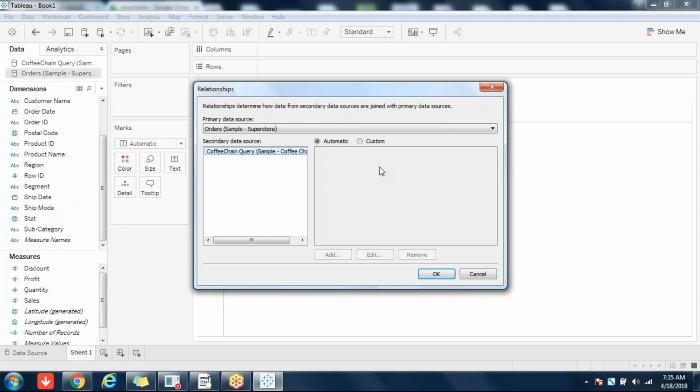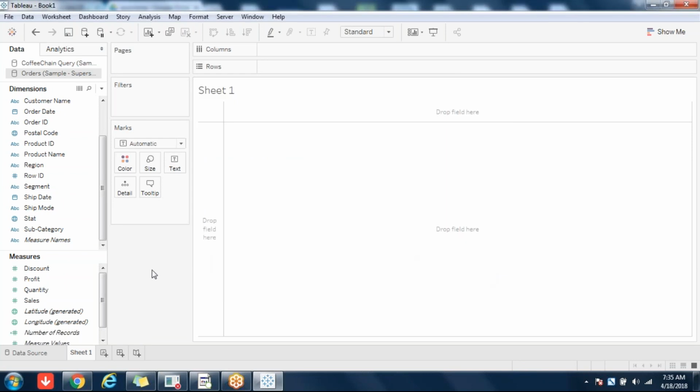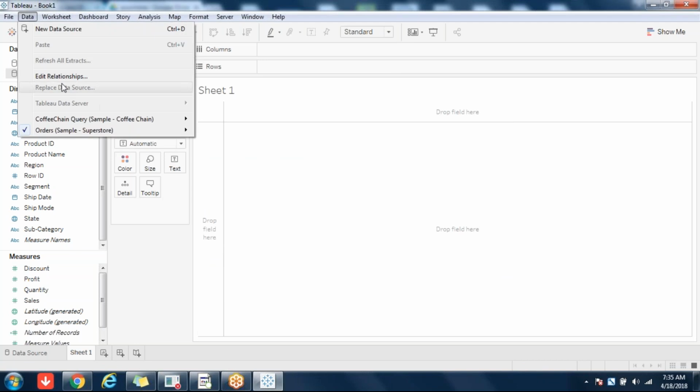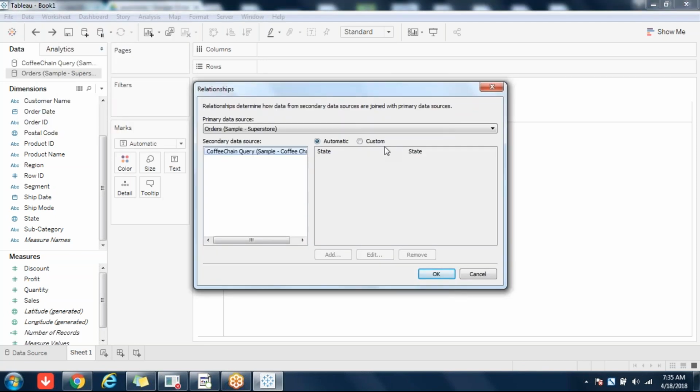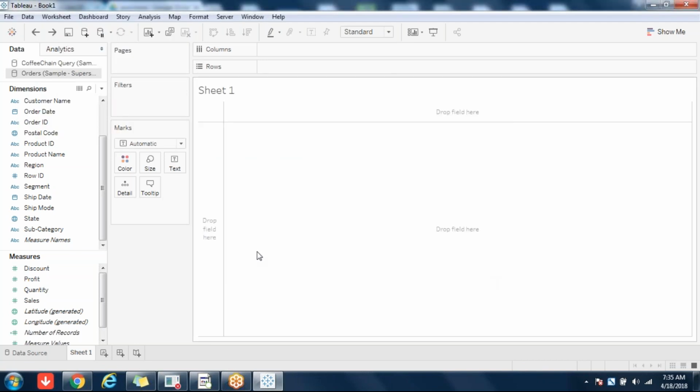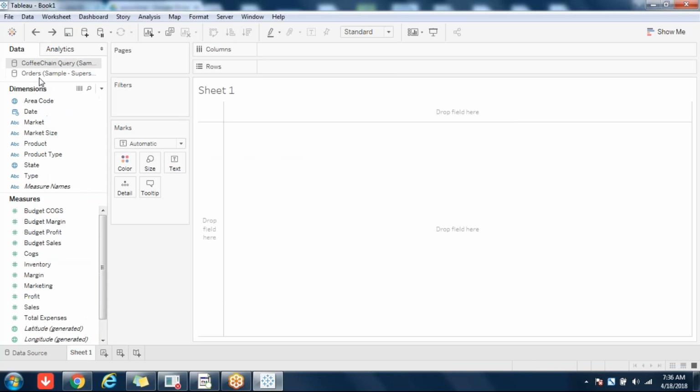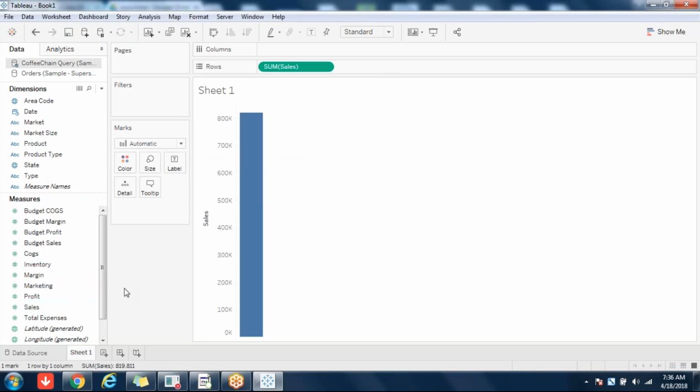So that is how it is. The relationship will happen by default only if the field name is same. If the field name is different, it will not happen. So again, I'm doing a control set. So again, you see here, right? By default, you'll see the relationship. That's a very bad thing actually, because if I change this, for example, if I change this date name to state, automatically you will see a blending icon there, which is totally wrong. But still that's how it is. Okay, that's how blending will happen.